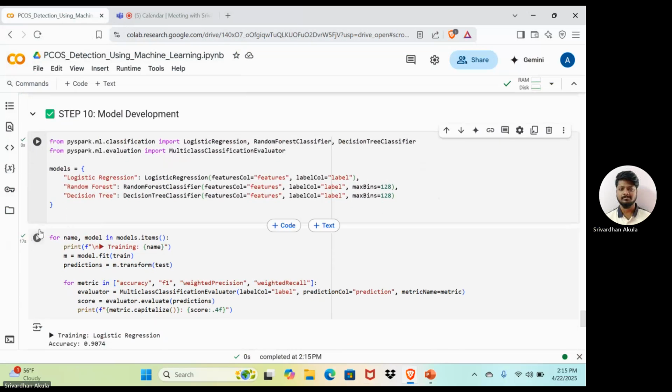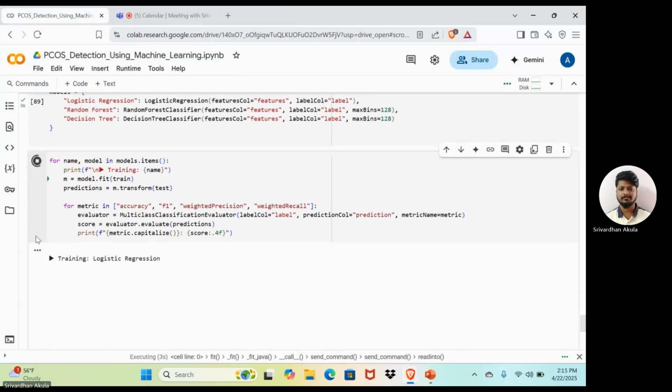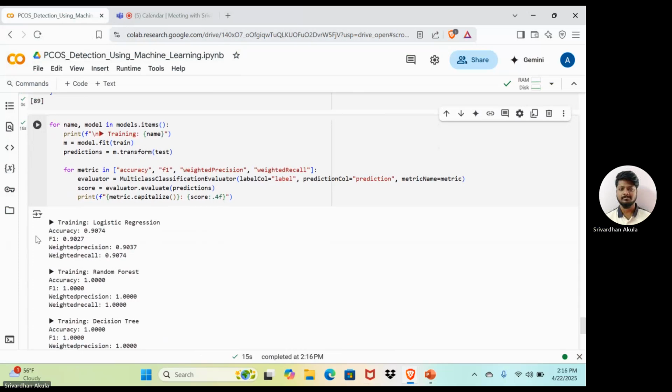For evaluation, we use metrics like accuracy, confusion matrix, precision, recall, F1 score, and ROC curve. Generally, ROC means receiver operating characteristic. This helps us compare model performance and decide which is best for PCOS prediction.